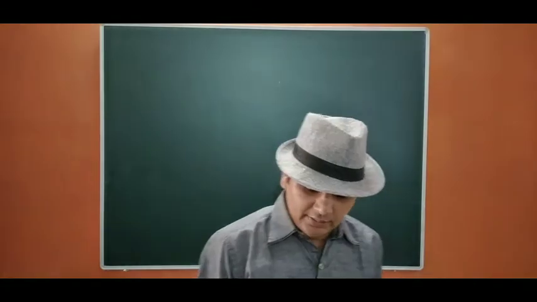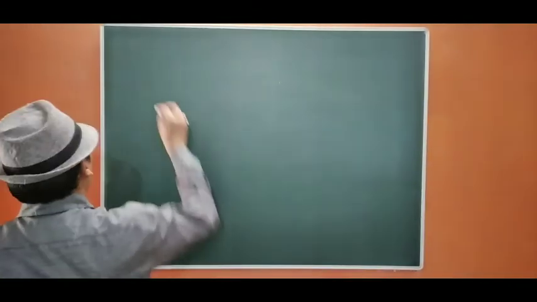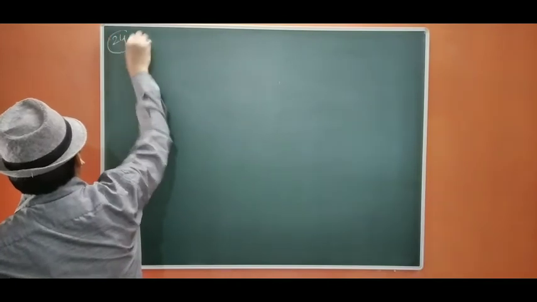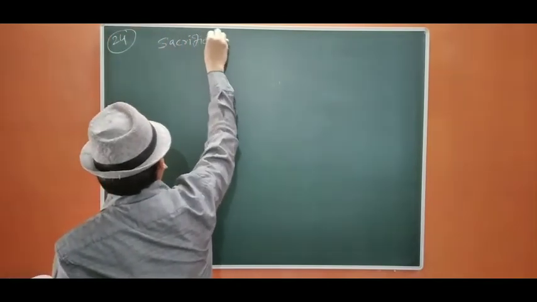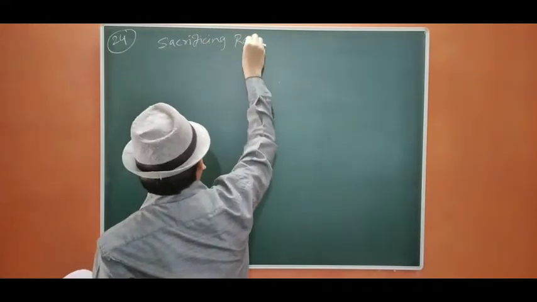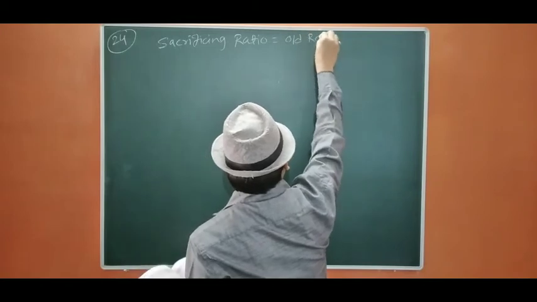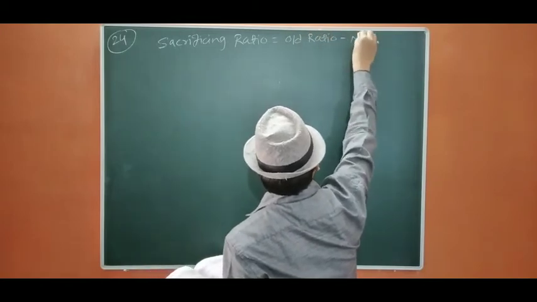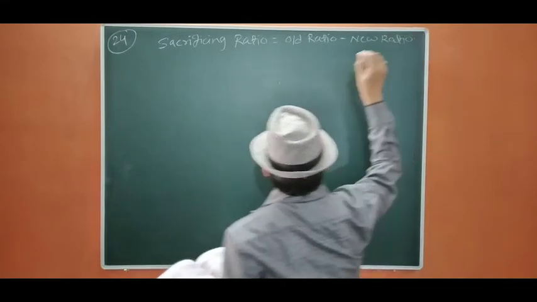So here first we have to find out the sacrificing ratio. Otherwise we are not able to do the entries. So first I am going to find out the sacrificing ratio. So sacrificing ratio equals old ratio minus new ratio. Okay, so let us start.